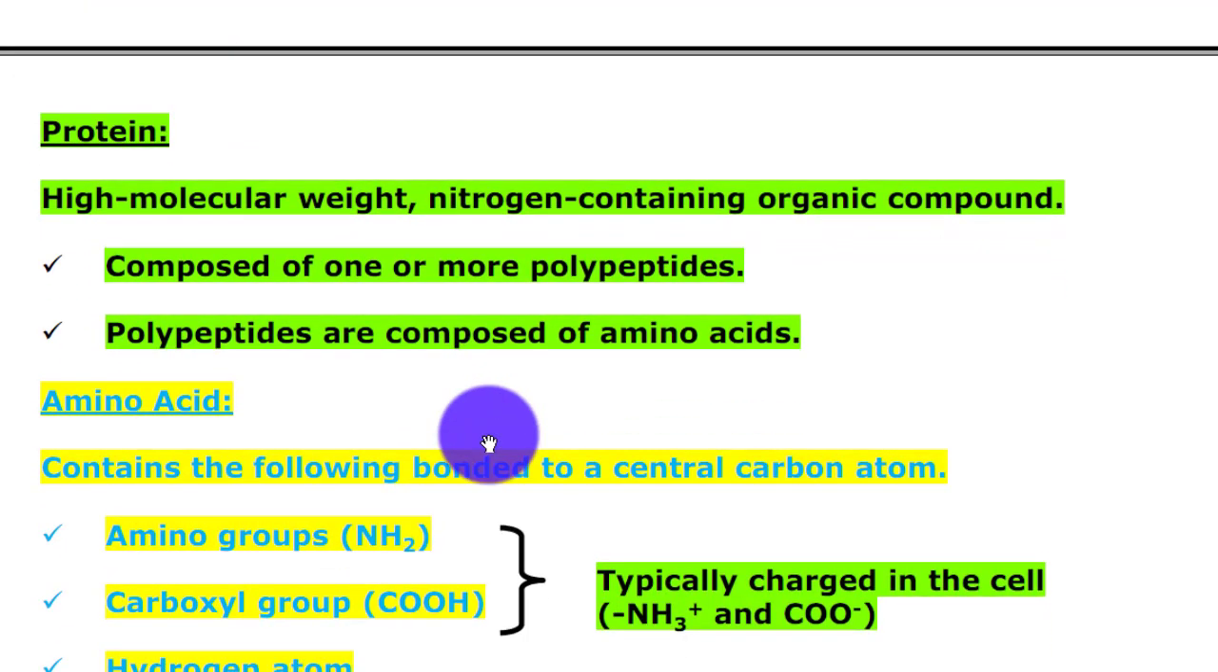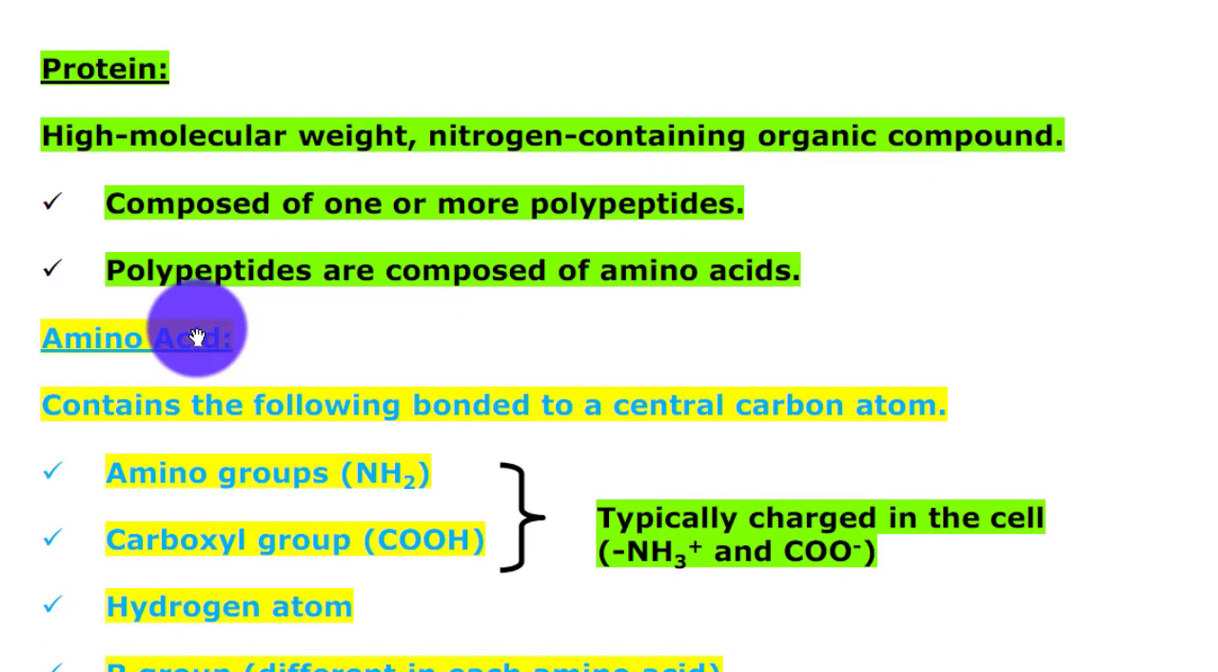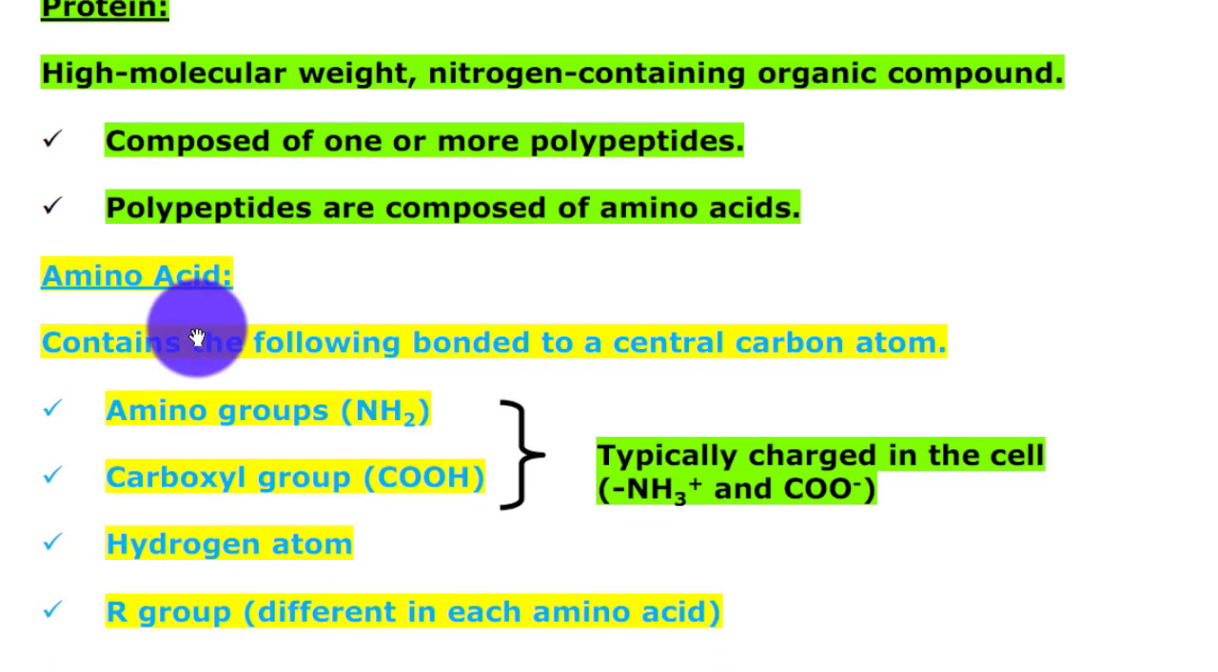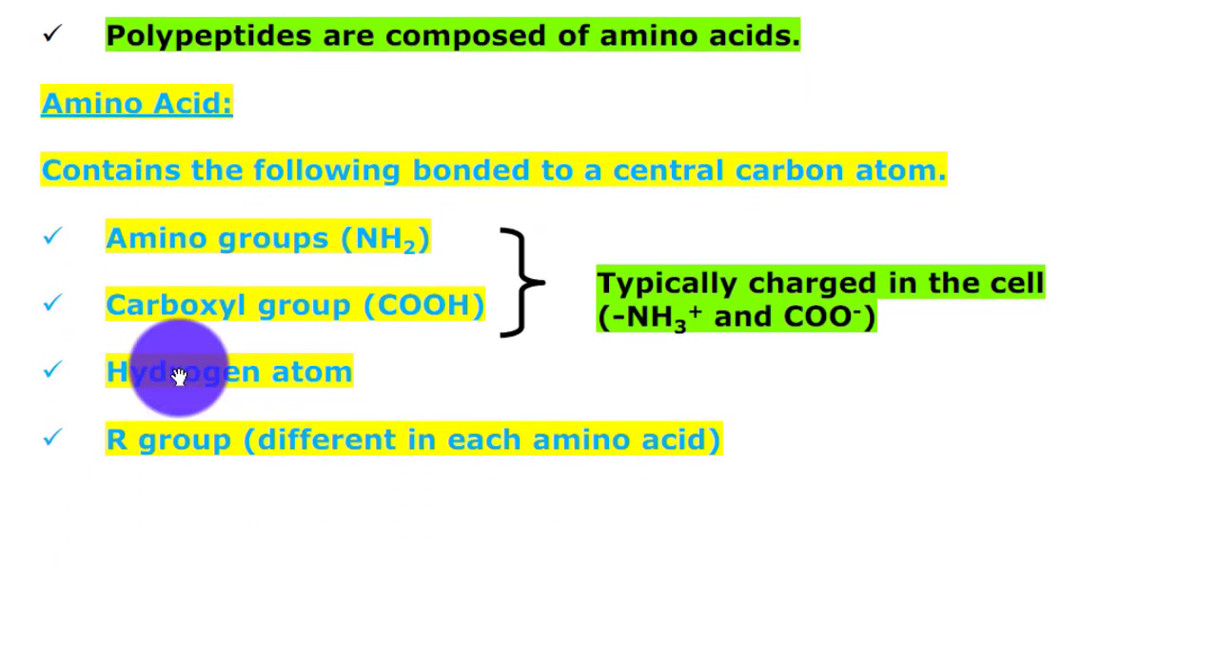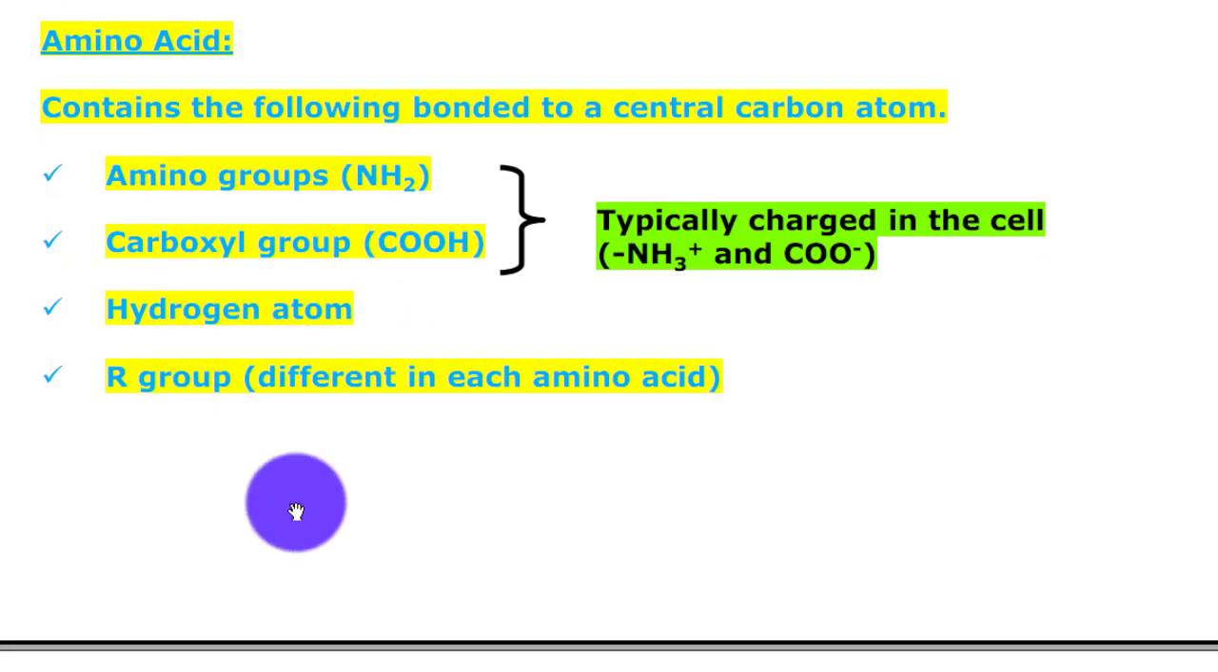Protein, high molecular weight, nitrogen-containing organic compounds, composed of one or more polypeptides. Polypeptides are composed of amino acids. Amino acids contain the following, bonded to a central carbon atom: amino group, NH2; carboxyl group, COOH; hydrogen atom; R group, different in each amino acid.